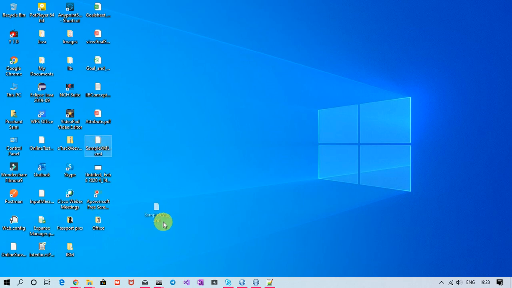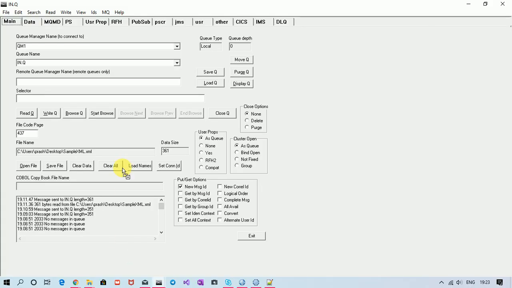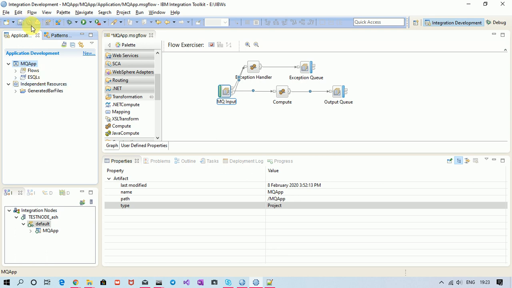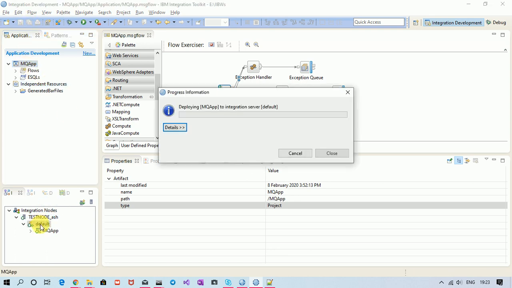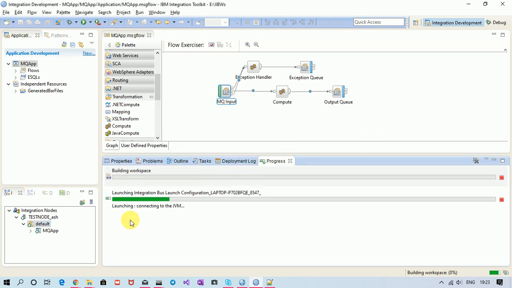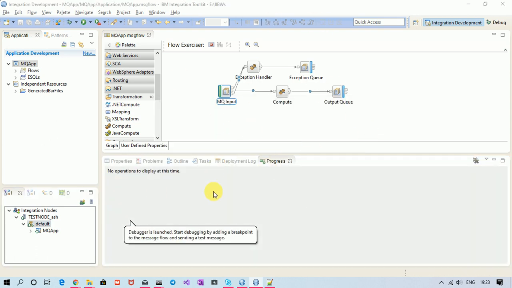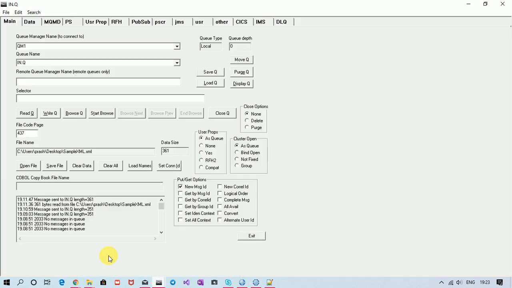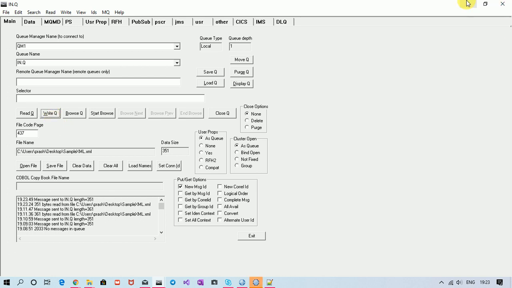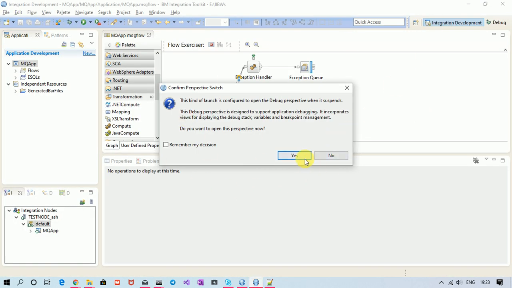Now put this message on MQ input. Let me save it and deploy the application. My application is deployed. Let me launch the debugger so that we can analyze in debugger mode how my message is propagating. Let me write this message on the queue so that my flow is triggered. Now we can see that my flow has been triggered.